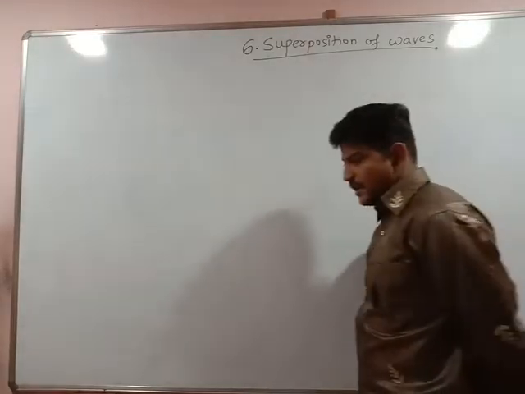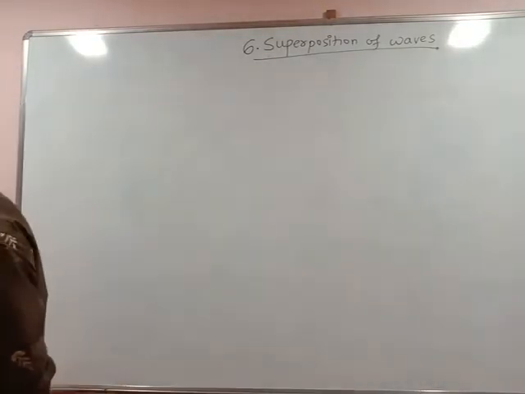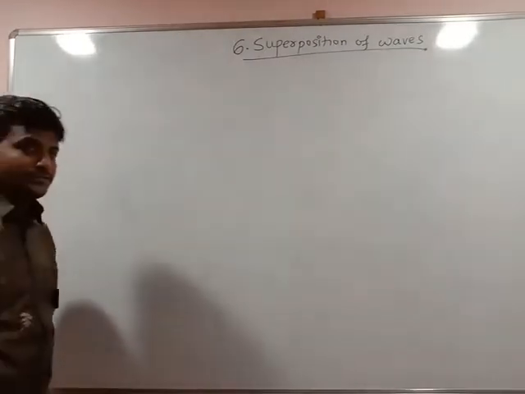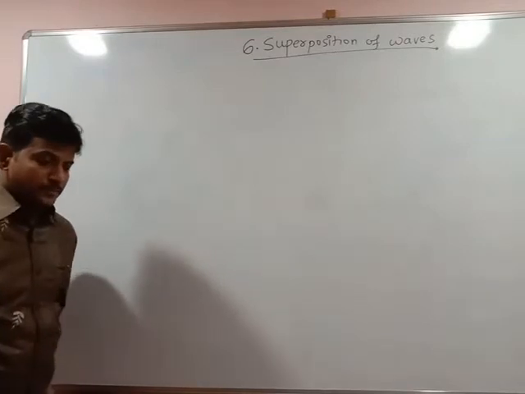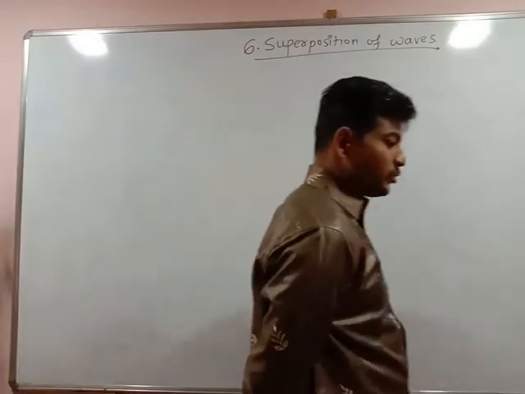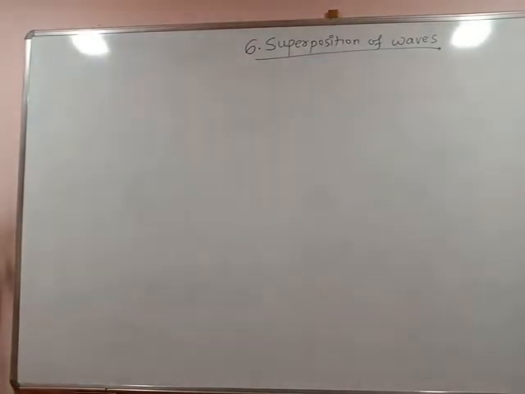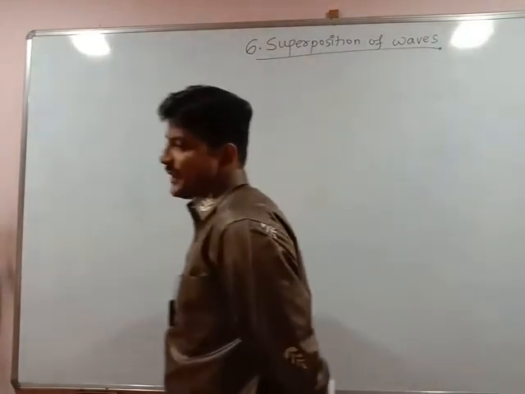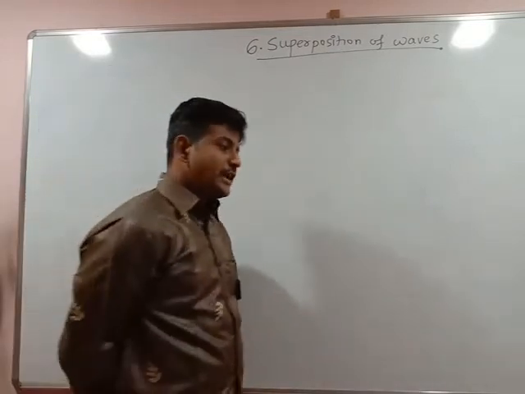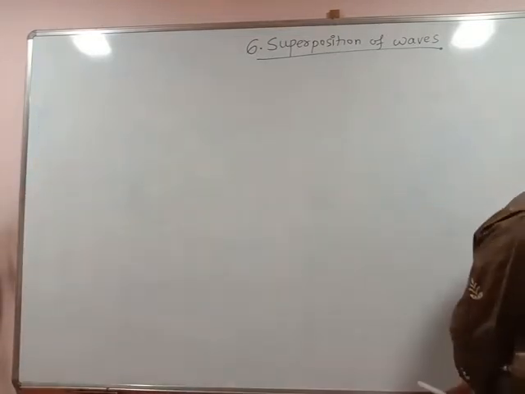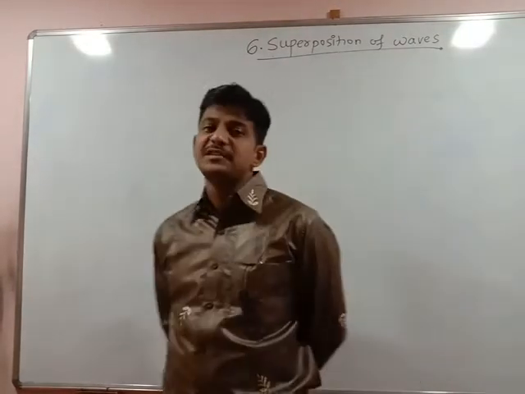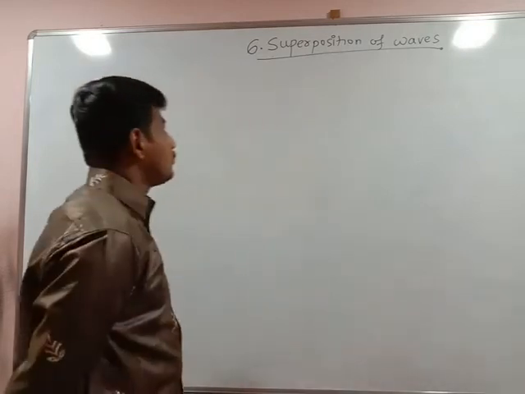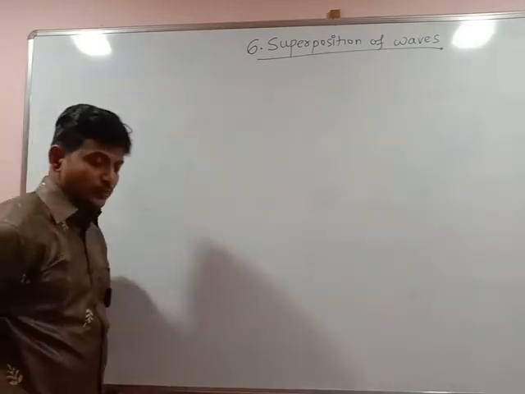Students, today we are going to start a new chapter from Physics 1, and it is superposition of waves. In the earlier syllabus there were two chapters, wave motion and stationary waves. Here in this chapter, those two chapters from the old syllabus have been added, and one additional new point is added, that is the sonometer. This new point, the sonometer, you are going to perform in the physics laboratory in your college. So we start this chapter, the superposition of waves.